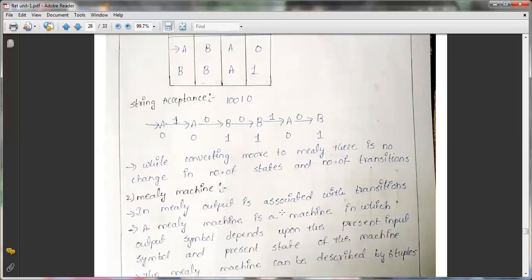Yes. So while converting from Moore to Mealy, there is no change in the number of states or the number of transitions. If you want to convert from Moore machine to Mealy machine, there will not be any change in the number of states or the number of transitions.